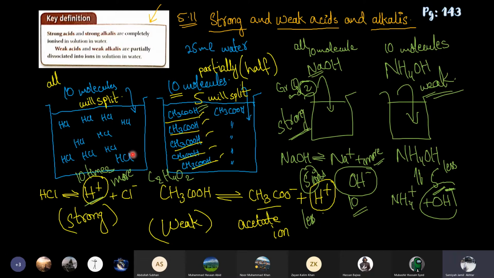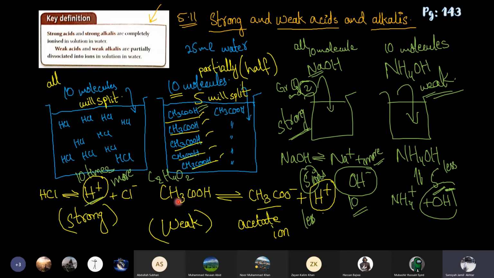Now we know that when an acid gets dissolved in water, it splits into its ions. All acids contain hydrogen, so a hydrogen ion will come out, and the other non-metal part along with it will form a negative ion. You can see here in yellow at the bottom of this slide how they ionize. HCl will give H positive and Cl negative.